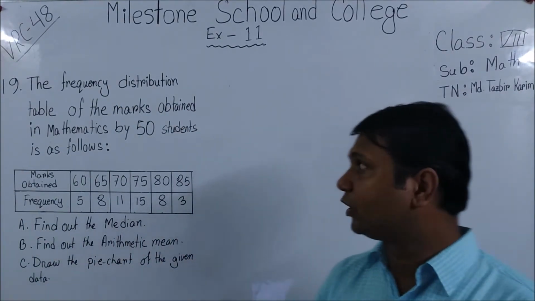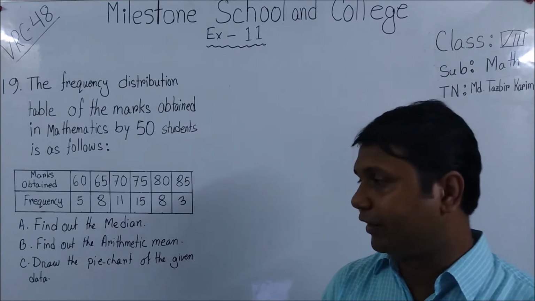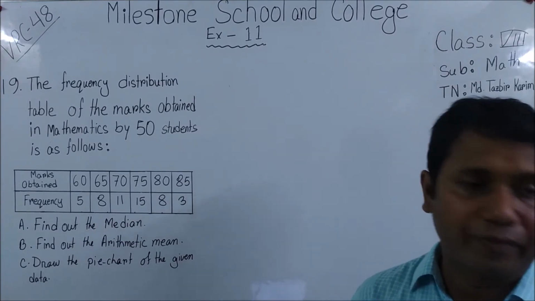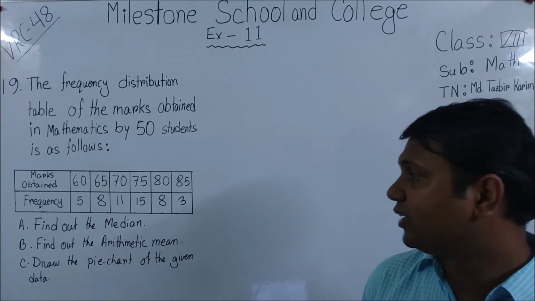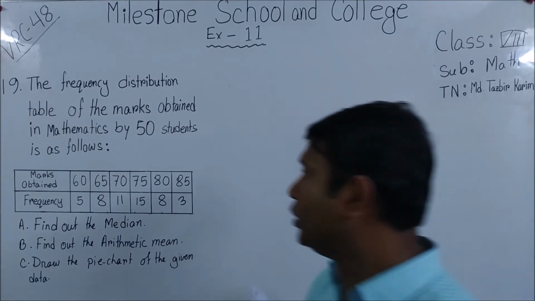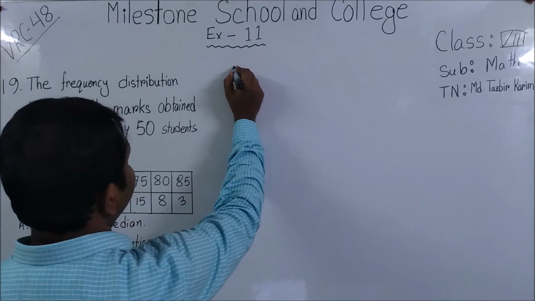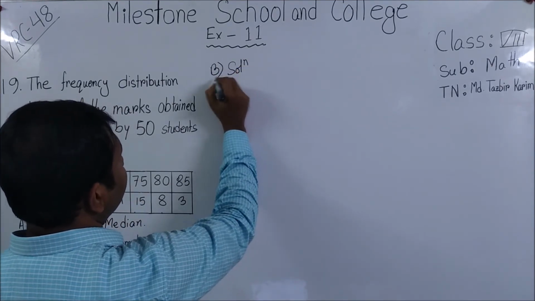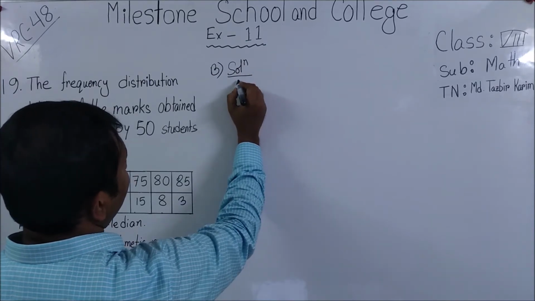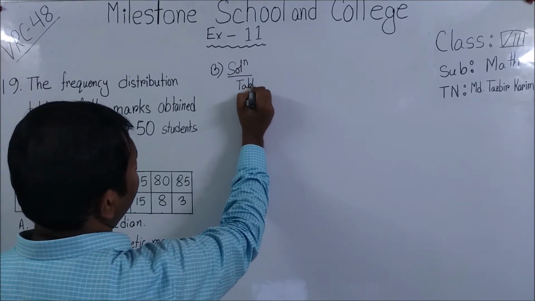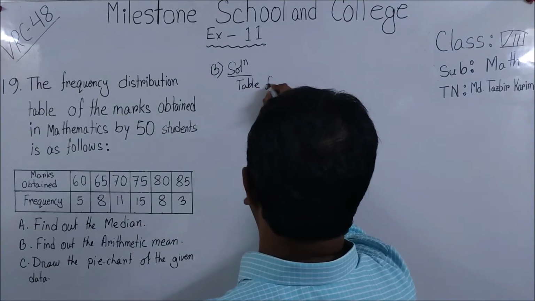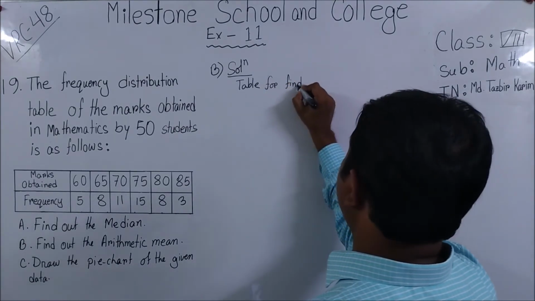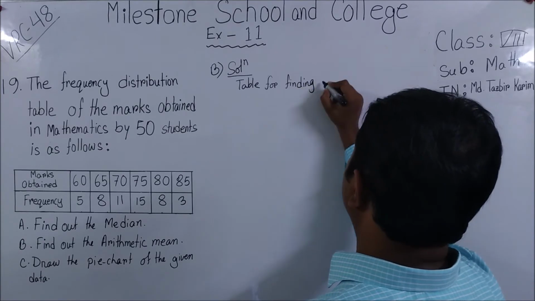I think you understand question A, how we are going to find out. Now we are going to find out question number B. The question number B told us to find out the arithmetic mean. So solution, B number solution, table for finding mean.